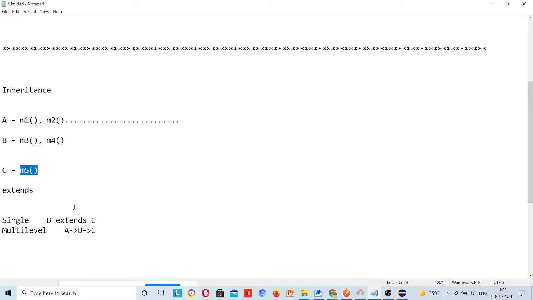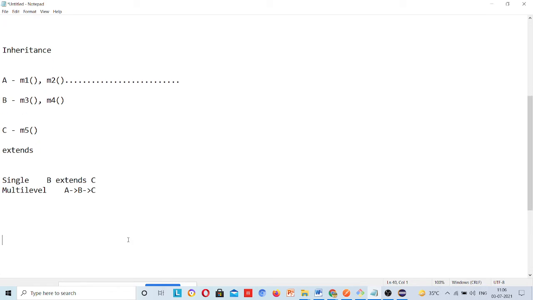Now, I will cover child object with parent reference, and parent object with child reference. If you understand this concept, then the theoretical and analytical things you will understand easily. Okay. So, this is single level and multi-level inheritance.